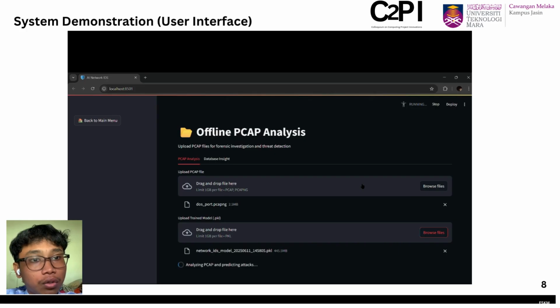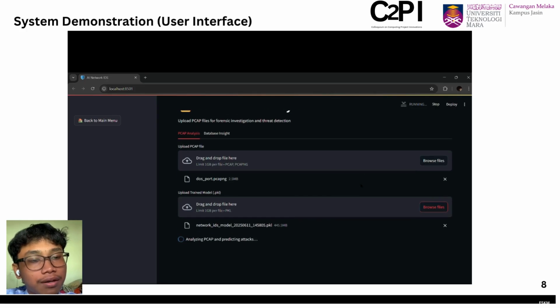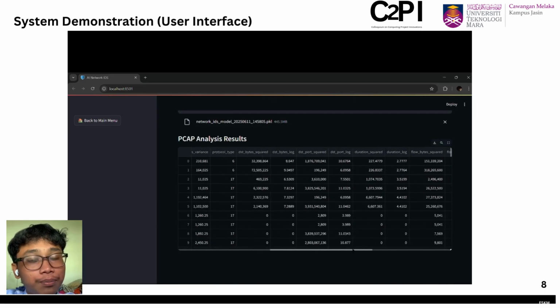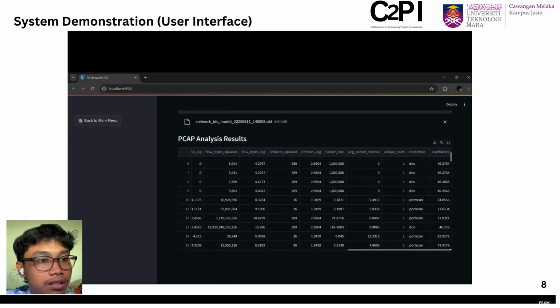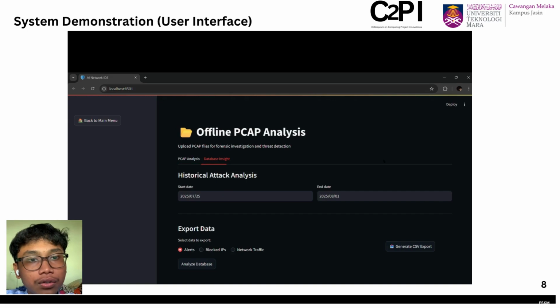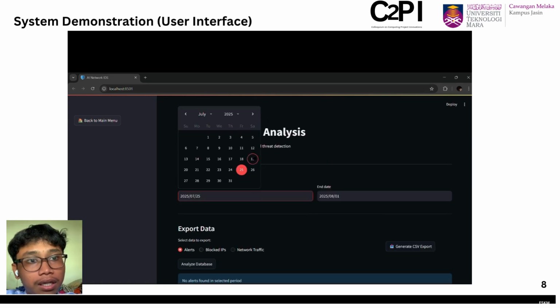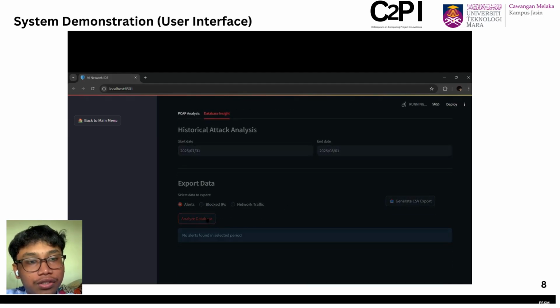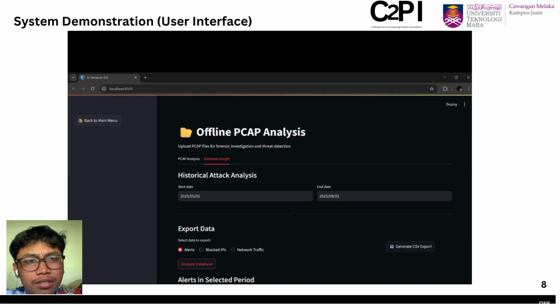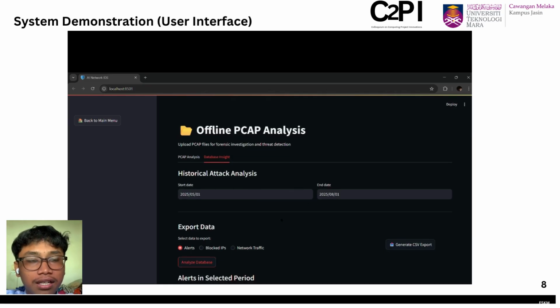The model will analyze the PCAP file to show the analysis result with the important information of the PCAP, including the attacks contained in it. Next, for the database analysis, the user can choose a range of dates to see the alerts in the selected period, which is very useful for forensic analysis.